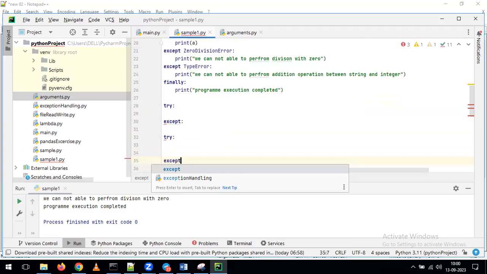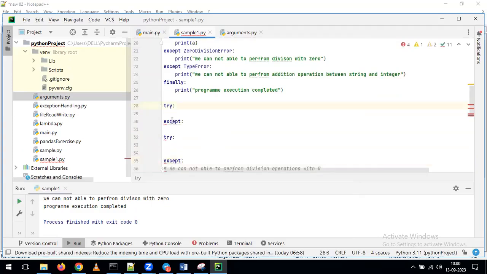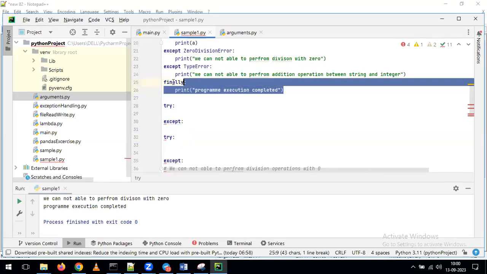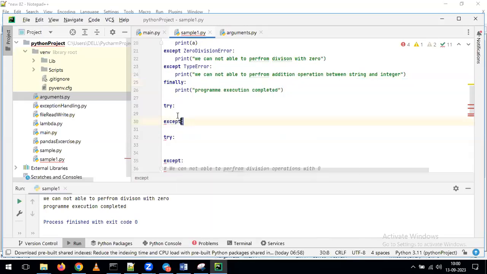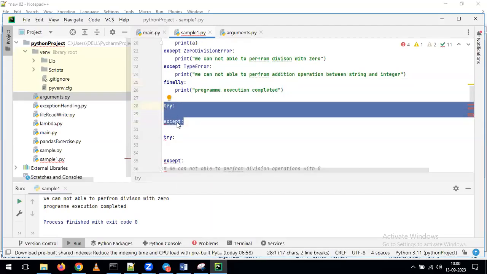In that sense, try and except are both together. If you give one try, immediately we have to give one except. Finally, depending on your choice, is it mandatory or optional? It's optional. If you want, we can give this; otherwise, we can skip it depending on our convenience. But try and except both we have to give as part of our exception handling.